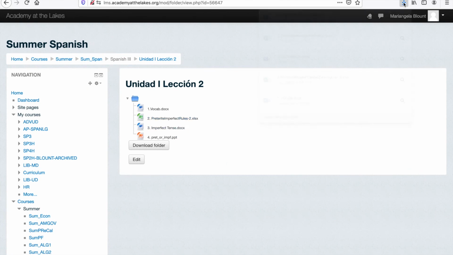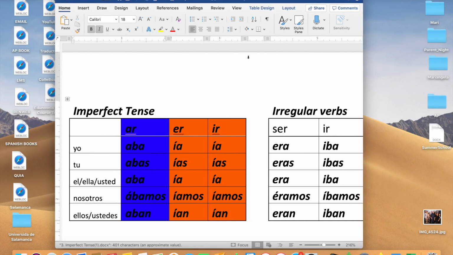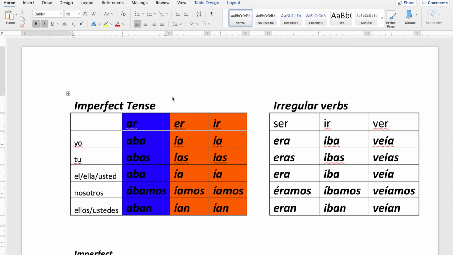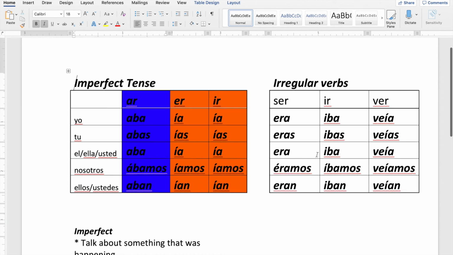Then we're going to go to the next one. Okay, this is about conjugation, how you do imperfecto. Imperfecto is very easy. Muy fácil. So you conjugate, this is regular, and this is irregular. Regular, these are the endings. As you can see, this one right here has exactly the same endings, so you pretty much have to memorize just two. And then irregular, look, it's only 3 irregular verbs: ser, ir, and ver. This is how you conjugate the whole verb, with no endings.